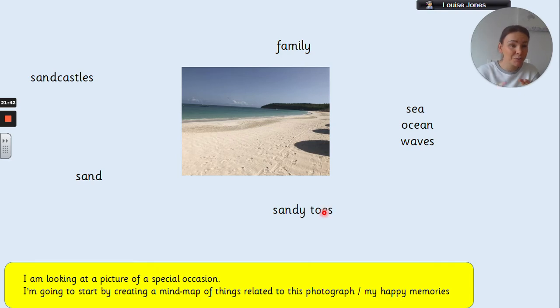Sandy toes, I was walking through the beach, and you know when you walk on the sand and your toes just glide through the sand. And then obviously you've got the sea, you've got the ocean, you've got waves. So those were just words, things that just came to my mind when I thought about my photo. Okay, things that are in the photo, like sand and the sea. There are some things that aren't in the photo, like family and sand castles, but they're my memories of things that did happen that day.